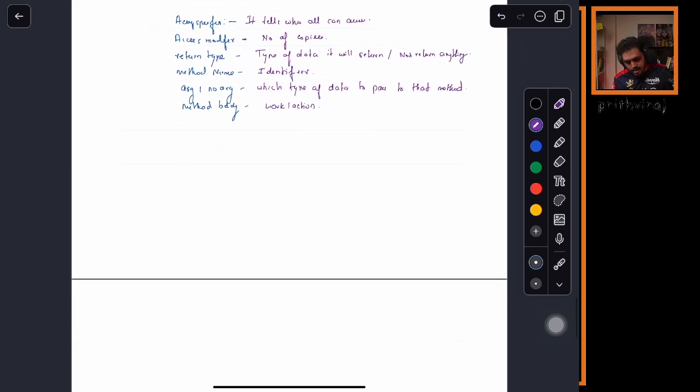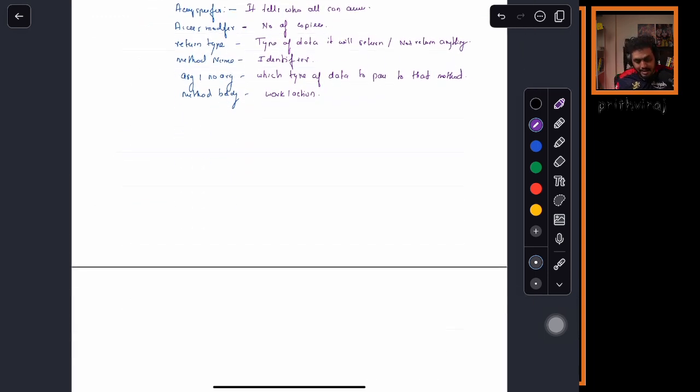Okay. Now, first tell me, can I write a method like this? Access specifier, access modifier, return type, method name. I will only write the signature. I will not write the body. Can I do something like this?